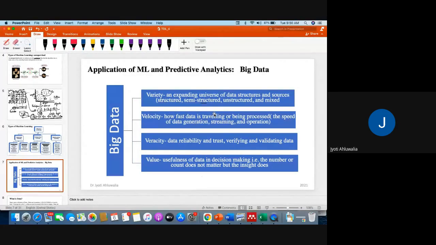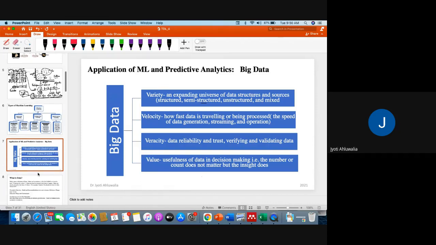Then veracity. Is the data reliable? Is it trustworthy? Can I verify? Is there an audit trail? Can I validate the data? Then value. For a particular business question, what kind of data do I need? Is the data valuable to me, or am I creating, saving and storing rubbish data that I cannot find any meaning in? So is the data useful? If the data has all these 4 factors, then we call it big data.